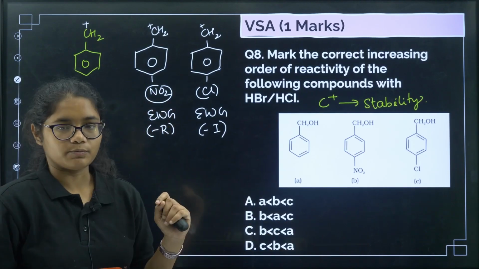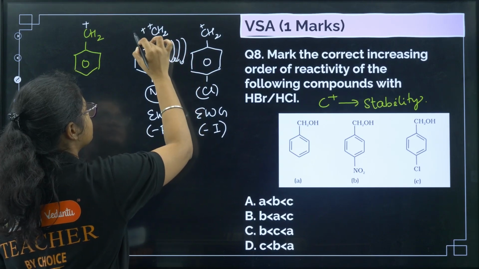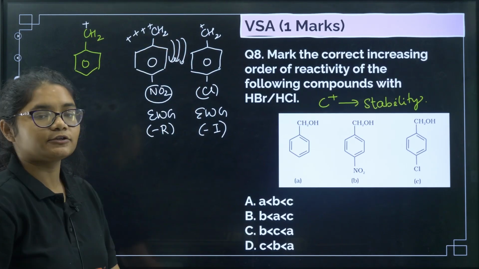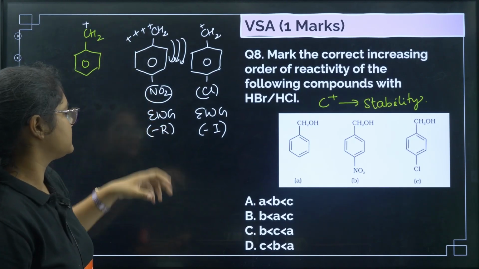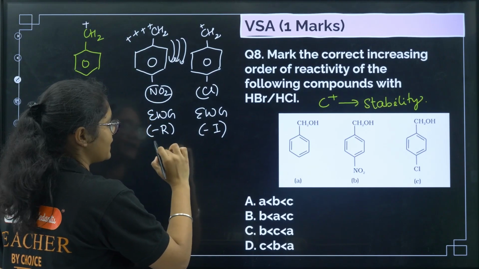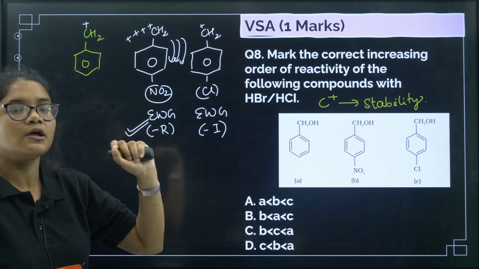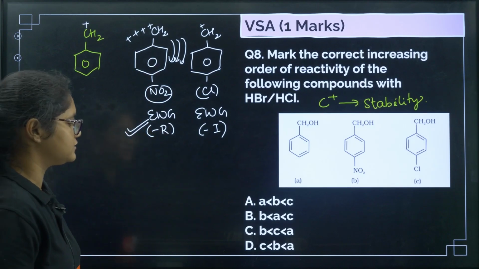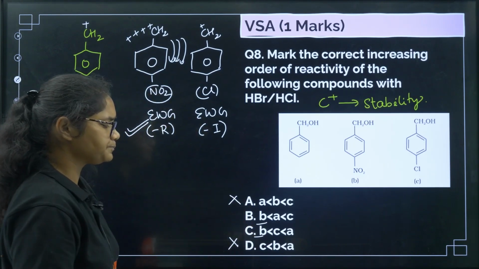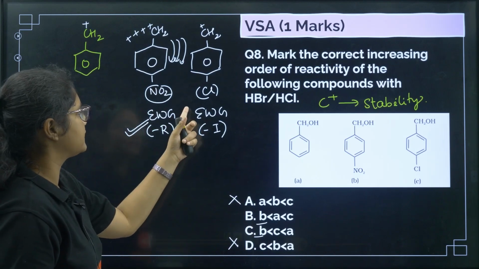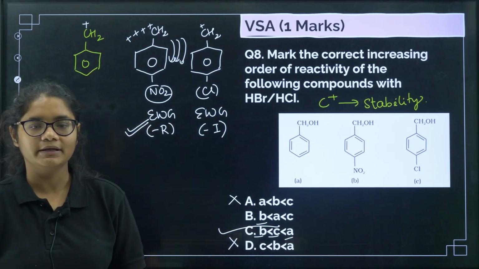Electron withdrawing group means they will withdraw electrons from here, so this plus charge will become more. That means it is destabilizing the carbocation. Among plus R, minus R and minus I, minus R is the dominant effect. So here the carbocation will be most destabilized, so this will be least reactive. We need B at the least, so we can eliminate options A and D. Next will be your C. So B, then C, then A. The correct answer has to be option number C here.